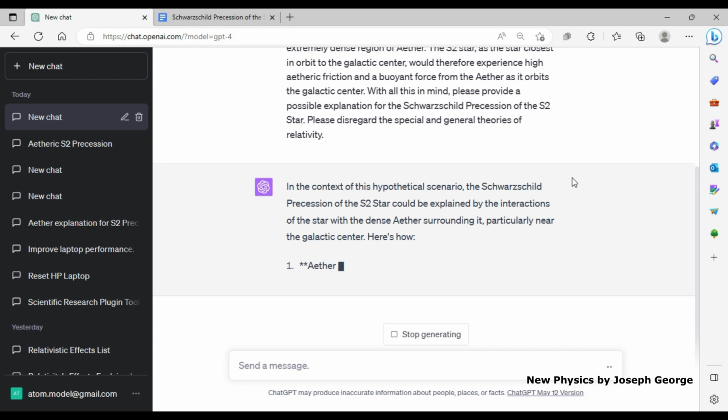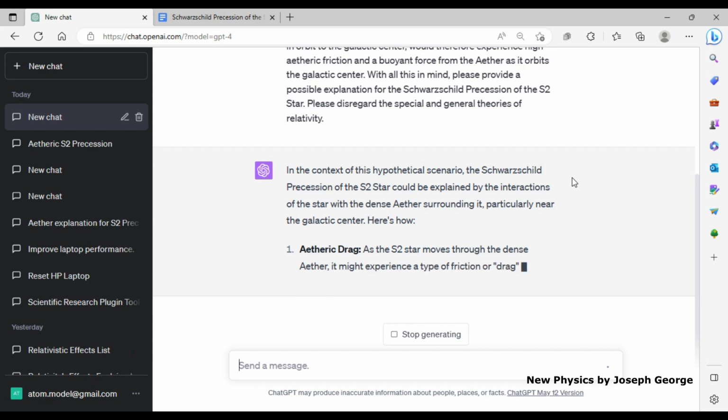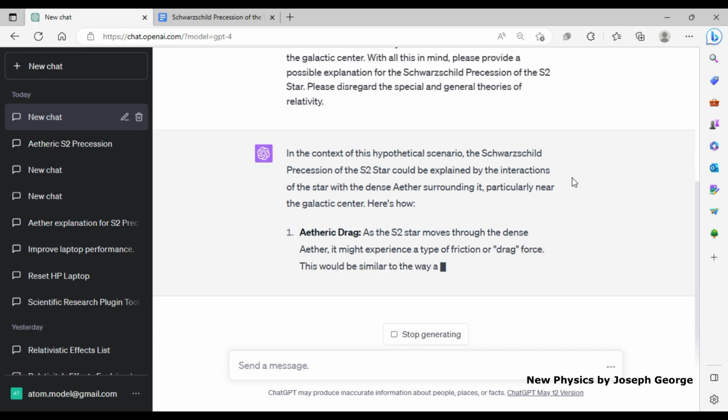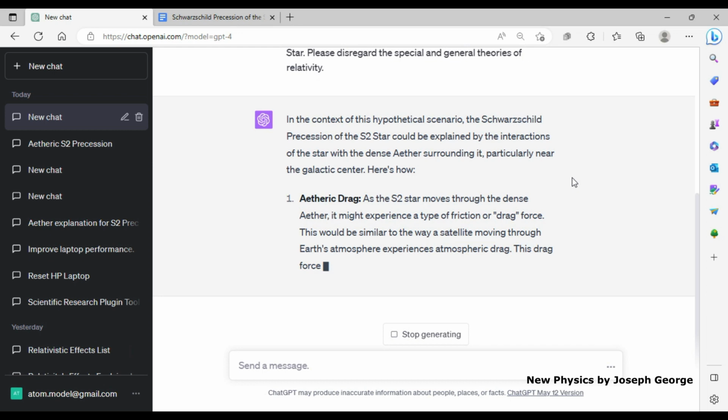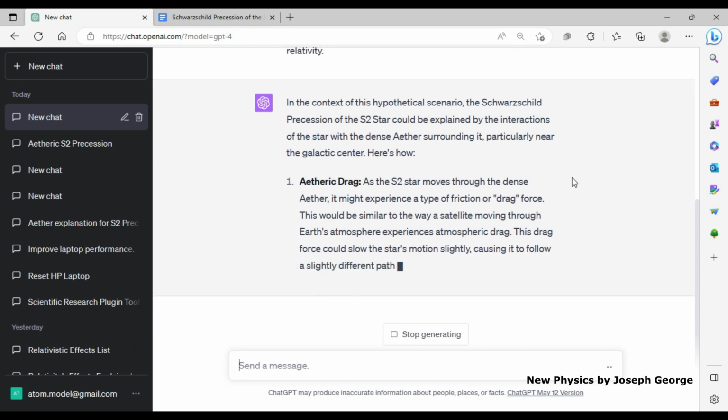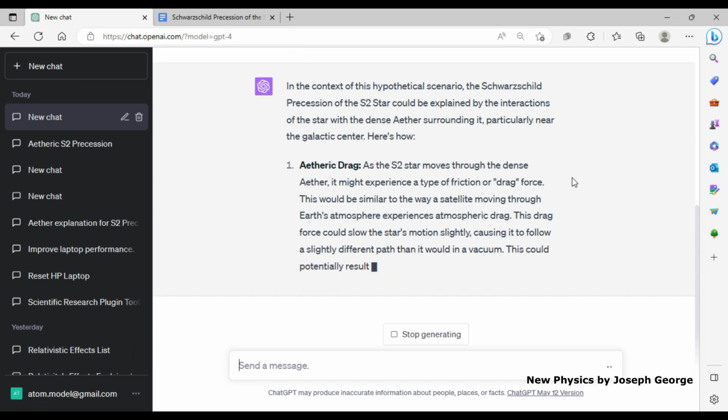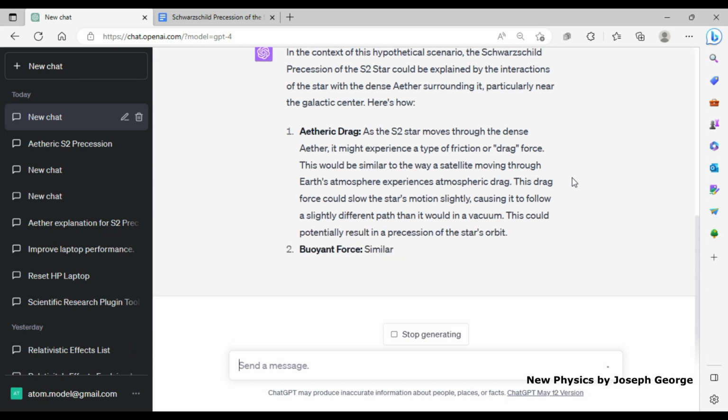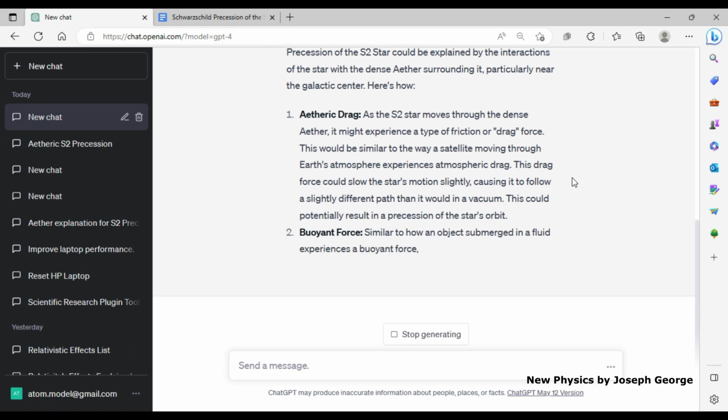Here's how. Aetheric drag. As the S2 star moves through the dense ether, it might experience a type of friction or drag force. This would be similar to the way a satellite moving through Earth's atmosphere experiences atmospheric drag. This drag force could slow the star's motion slightly, causing it to follow a slightly different path than it would in a vacuum. This could potentially result in a precession of the star's orbit.